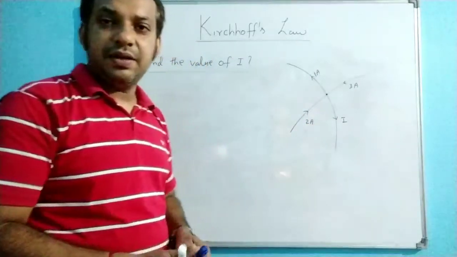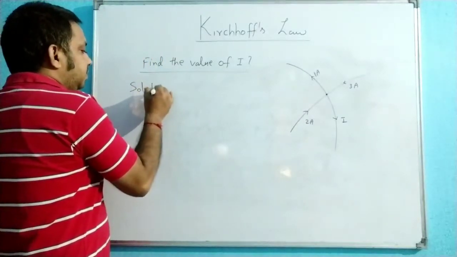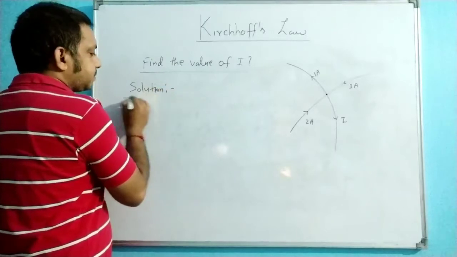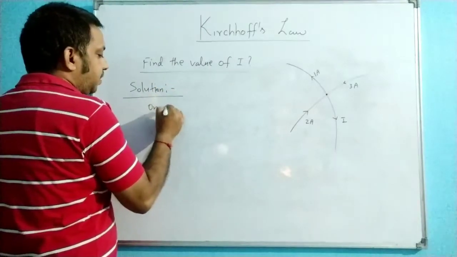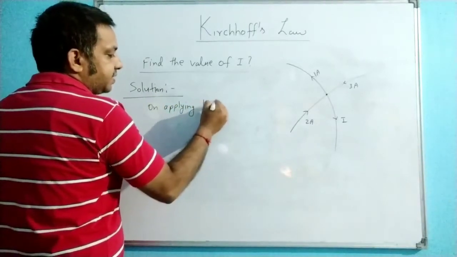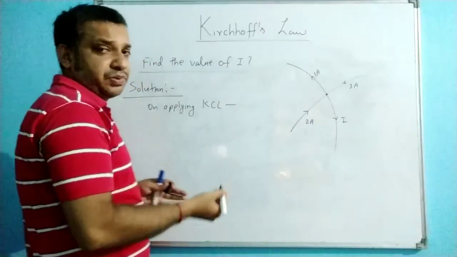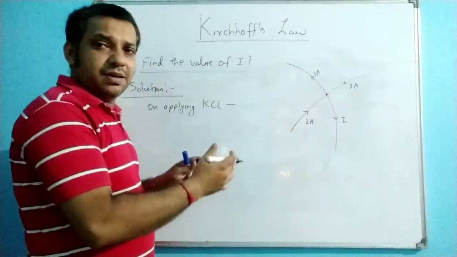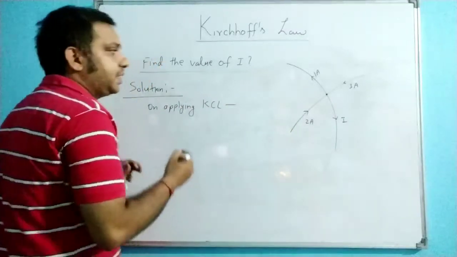So how can you find it? See the solution. On applying KCL, Kirchhoff's current law, what is the procedure? All the incoming directions of current on one side and all the outgoing directions on the other side.